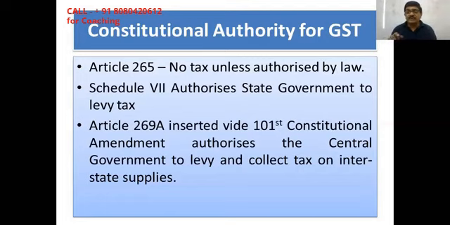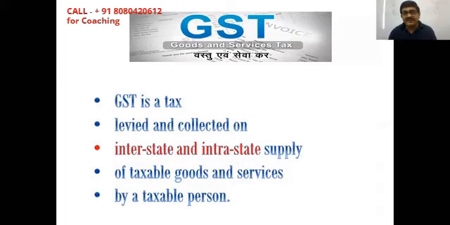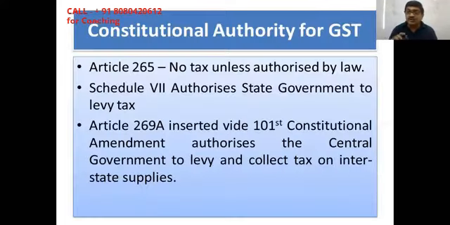So the first point says GST is a tax, and Article 265 is saying there cannot be any tax unless authorized by law. So where are the authorizations? So authorization is there in Article 265 plus Schedule 7 plus Article 269A. All these three things wrapped together, it becomes valid that government can collect tax on GST.